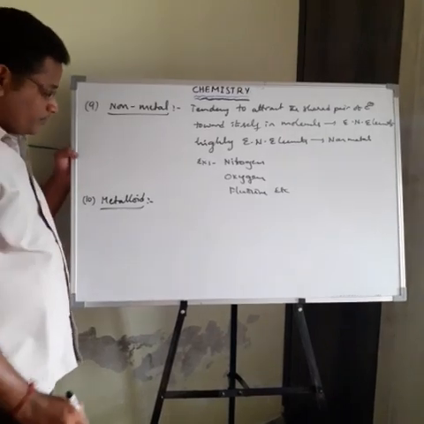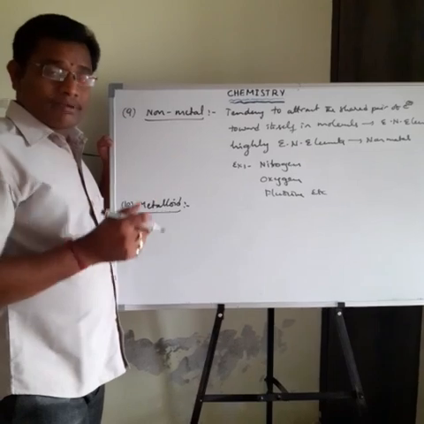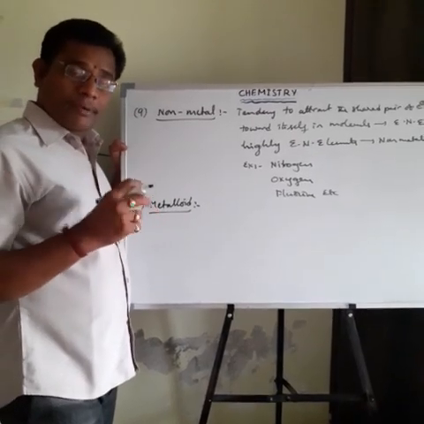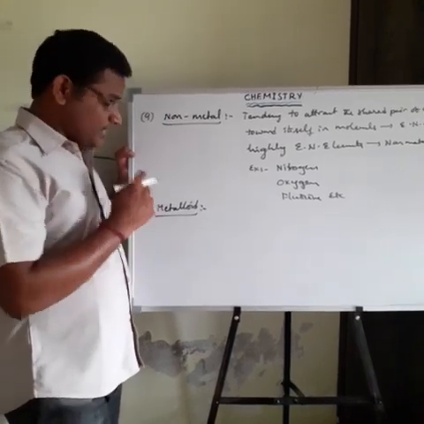Next one is metalloids. Then what is metalloids? The element which exhibits the properties of both metals and non-metals. The type of the elements are called metalloids.